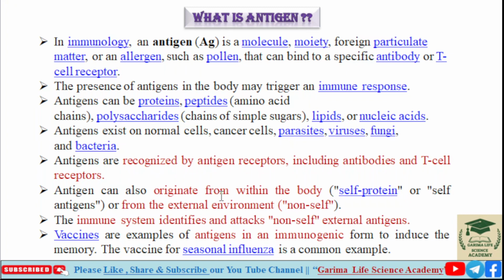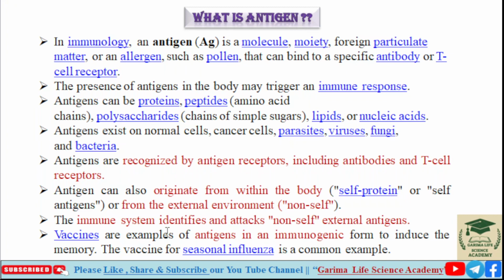Antigen can also originate from within the body, known as self antigen or self protein. Antigens that originate from the external environment are known as non self. So, any antigen that originates within the body is known as self antigen, and any antigen that comes from the external environment is known as non self antigen. Remember, self antigen originates within the body system and non self is from the external environment.